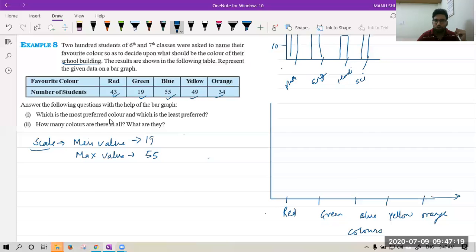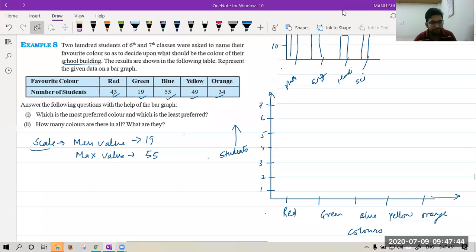We will take students on this axis. Now tell me, what scale should I use? Shall I use 1, 2, 3, 4, 5, 6, 7? Will it be good? Please tell.